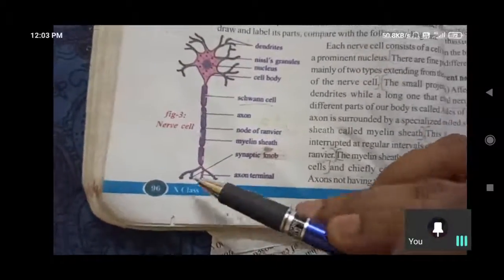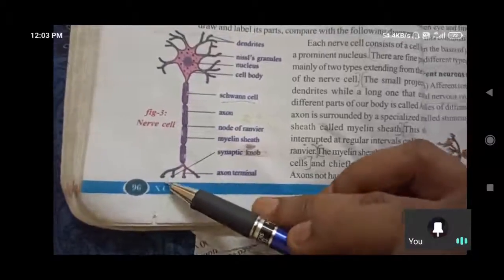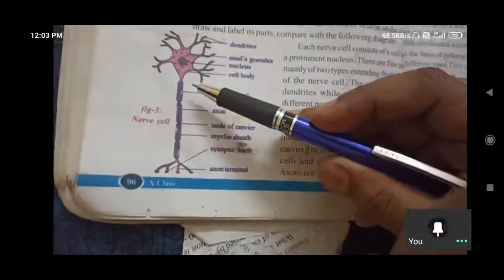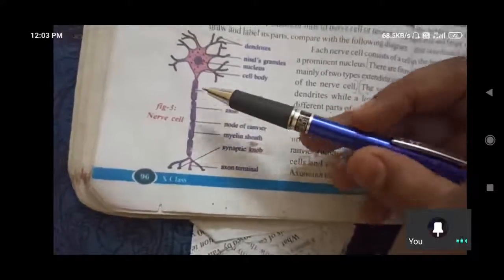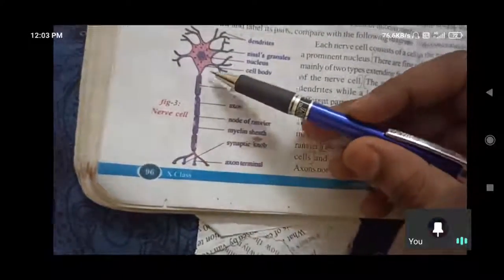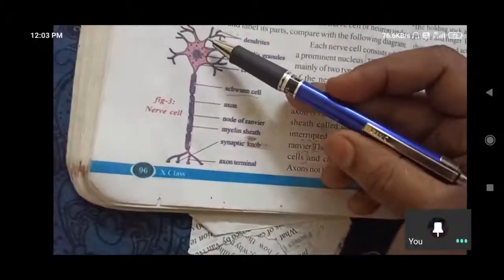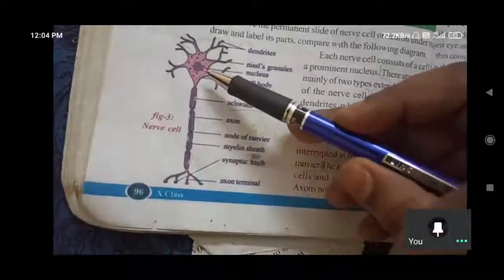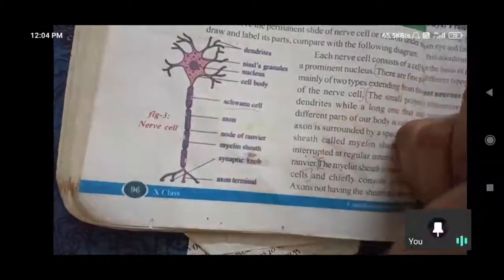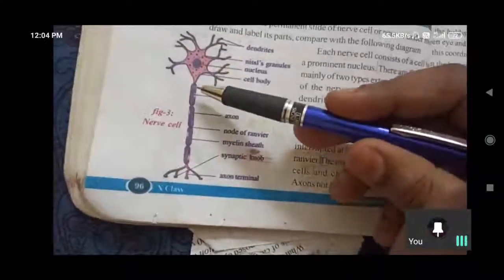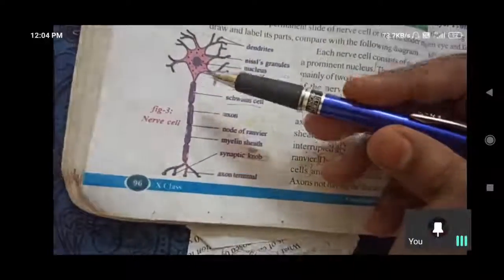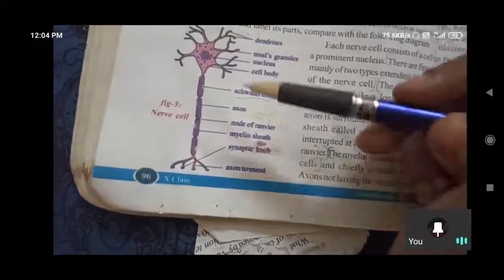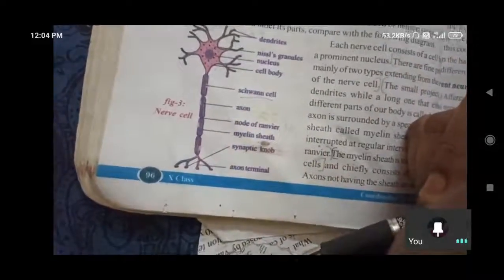Here these are the synaptic knobs, and behind this we have the axon, which carries action potential signals from one nerve cell body to another nerve cell body. So this is the intermediate part between the two cells, the long stem-like part that sends the action potential to the next cell.